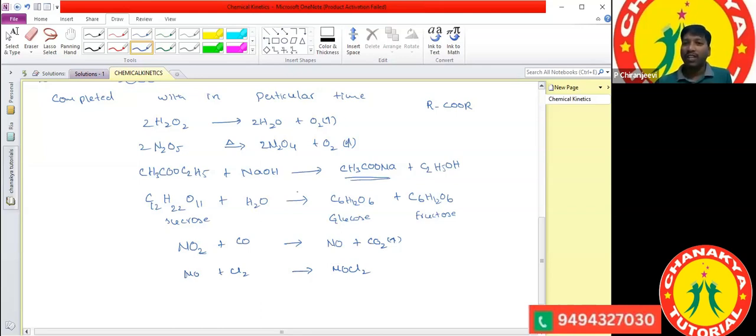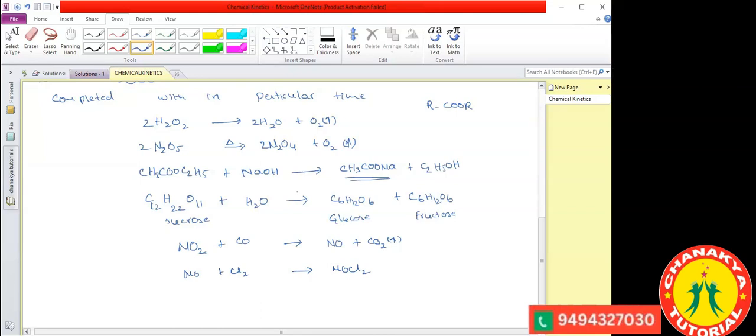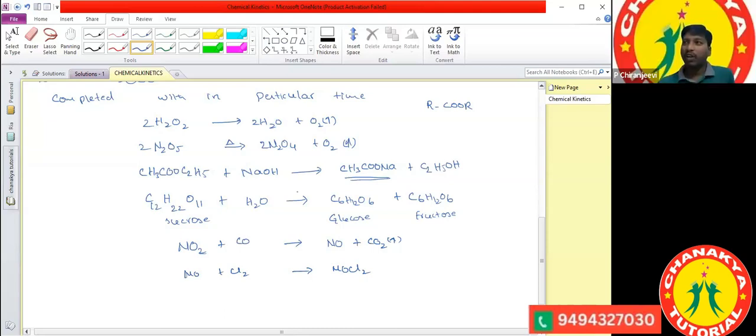Very fast reactions are completed within how many seconds? 10 to the power minus 14 to 10 to the power minus 16. Very good, Ritu and Aditi. So they take 10 to the power of minus 14 to 10 to the power of minus 16 seconds to complete the reaction.